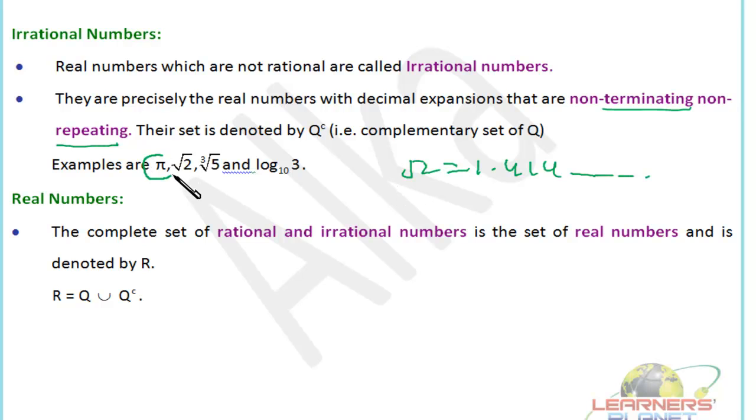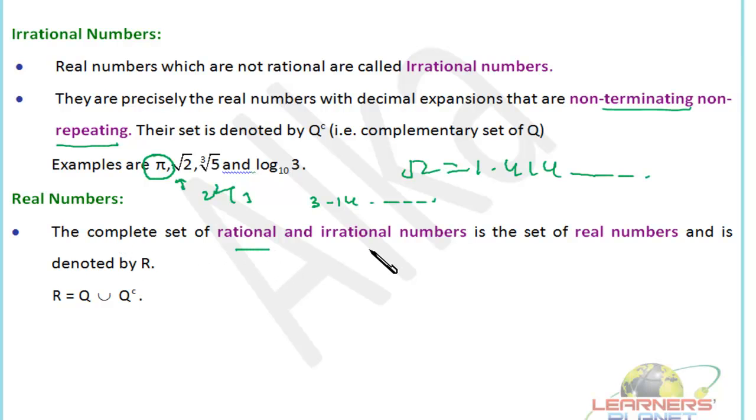One special number is there, that's pi. Generally we use the value of pi as 22 by 7, but that is an approximate value of pi, right? Maximum students are confused about this. See, pi's approximated value is 22 by 7, but its value is actually 3.14 and the series goes on. So basically pi is an irrational number, right?